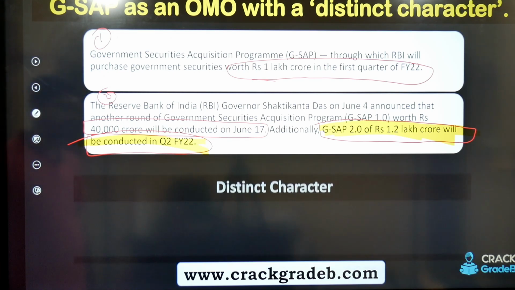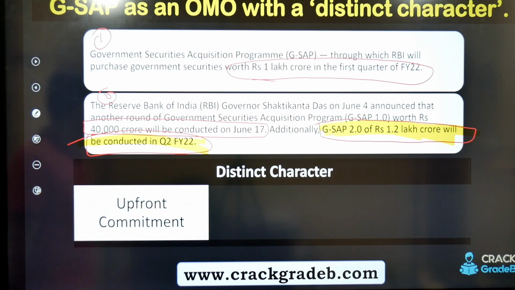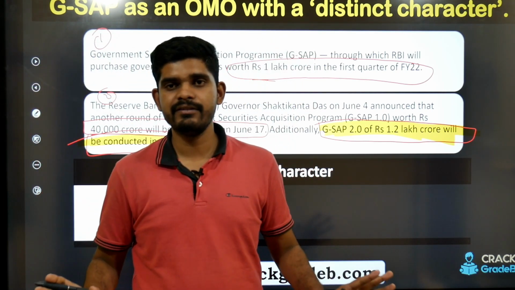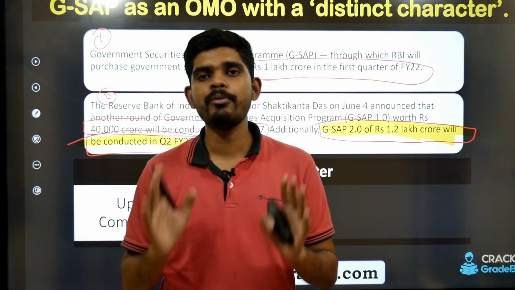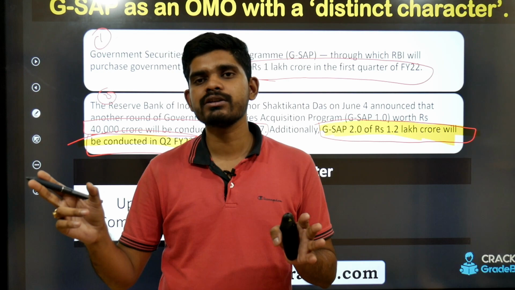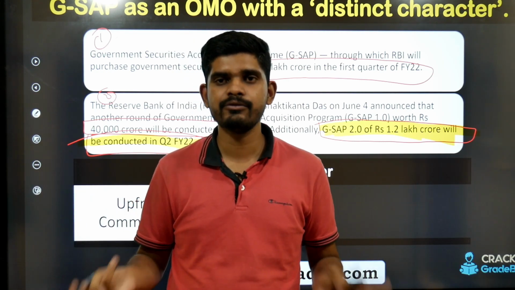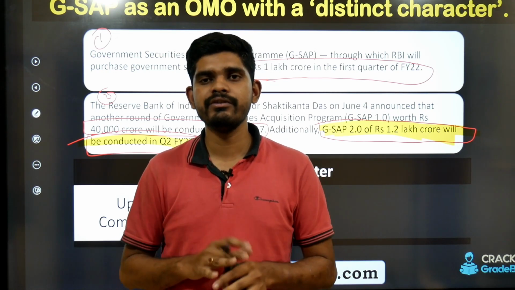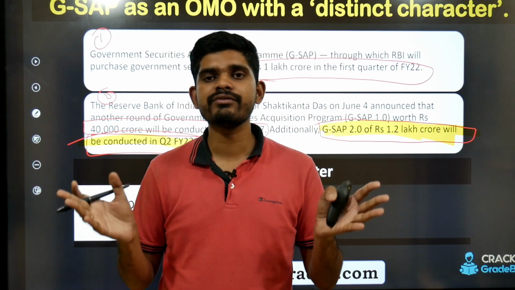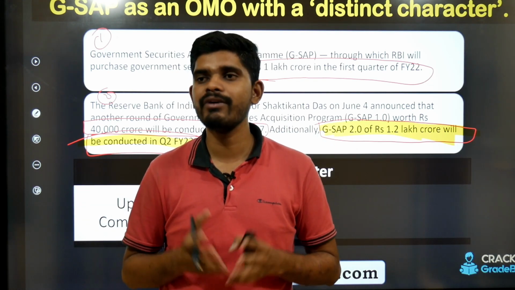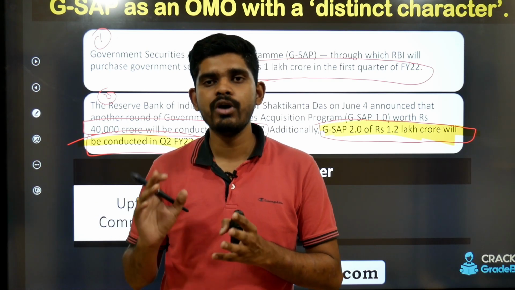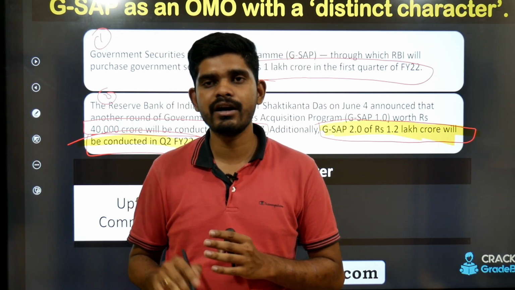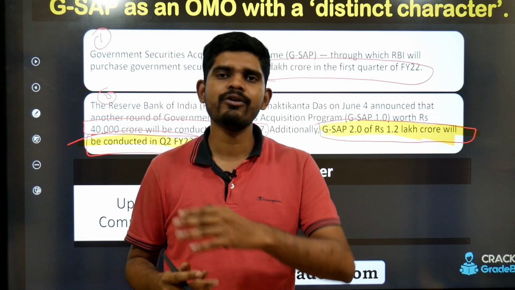So this is the distinct character, right? What is the distinct character? The distinct character is upfront commitment. In OMO, RBI never says that it is going to conduct OMO of 1 lakh crore in this quarter or this financial year. So when does RBI perform OMO? RBI in its monetary policy framework has a team that looks after the liquidity situation of the economy. Whenever they feel that they need to increase or decrease the liquidity in the economy, they perform OMO.